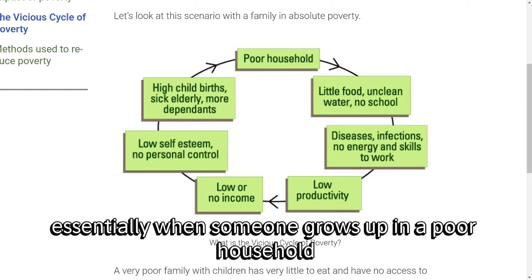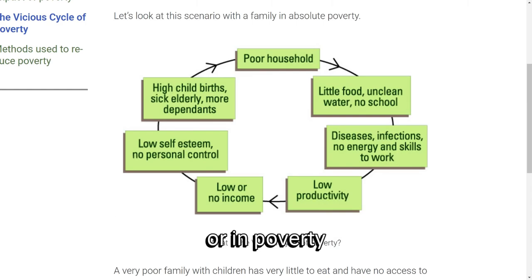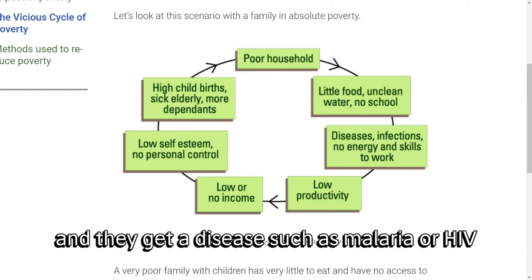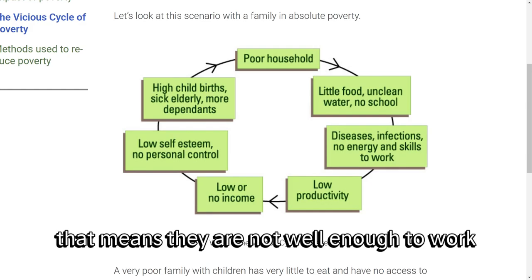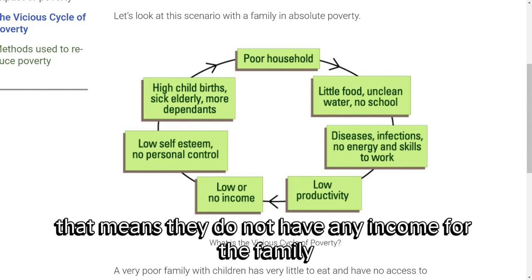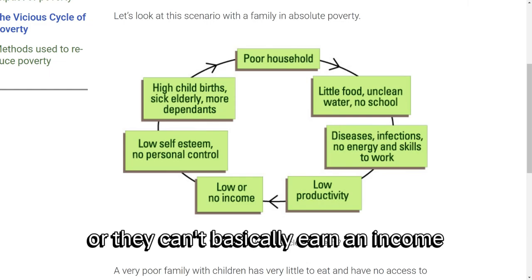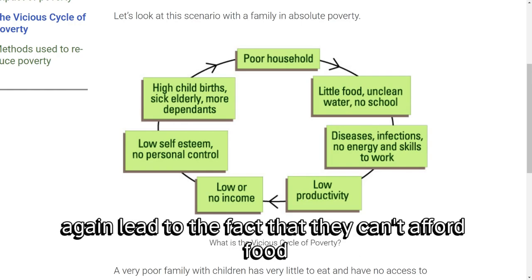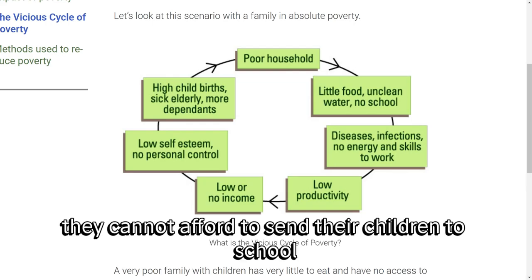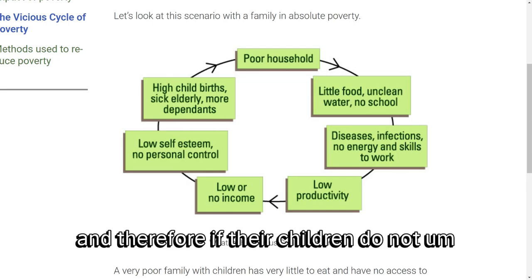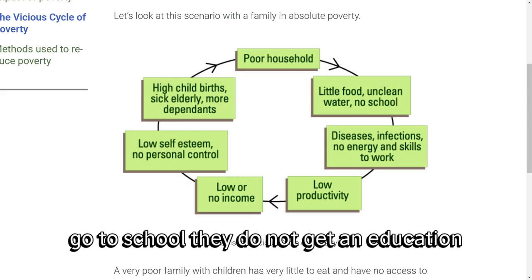Essentially, when someone grows up in a poor household or in poverty and they get a disease such as malaria or HIV/AIDS, that means they are not well enough to work. If they are not well enough to work, that means they do not have any income for the family, they can't earn an income. That could lead to the fact that they can't afford food, they can't have access to clean water, they cannot afford to send their children to school, and therefore, if their children do not go to school, they do not get an education.